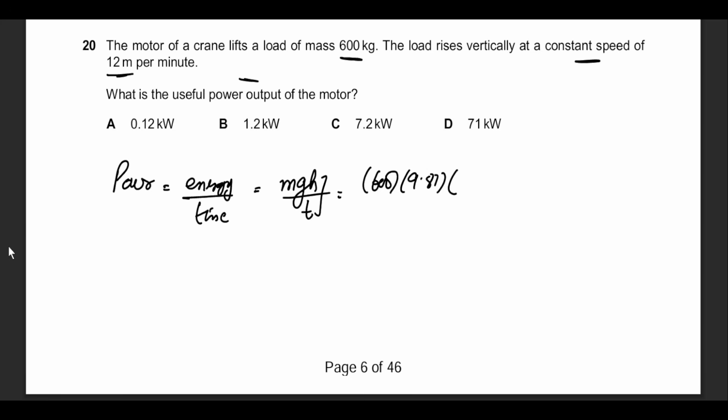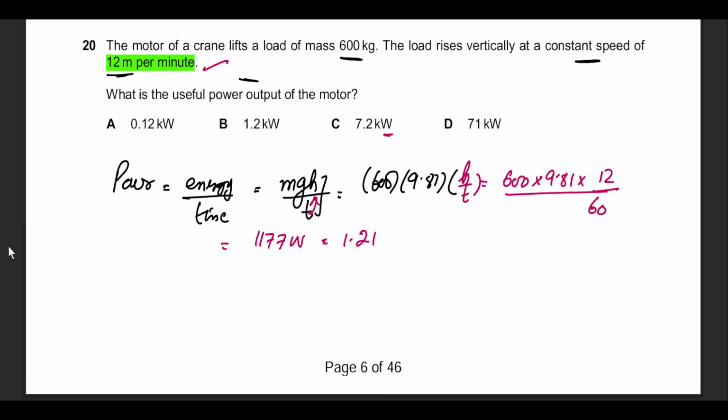Can we find something similar in this situation? Yes, we can. 12 meters per minute is gaining height. So if I just isolate h divided by t in this equation, this value is given already. So this will be 600 multiplied by 9.81 multiplied by 12 divided by the minute. It has to be in 60 seconds, because it has to be seconds for it to be called watts. This comes out as 1177 watts, which becomes 1.2 kilowatts. Option B was the right answer.